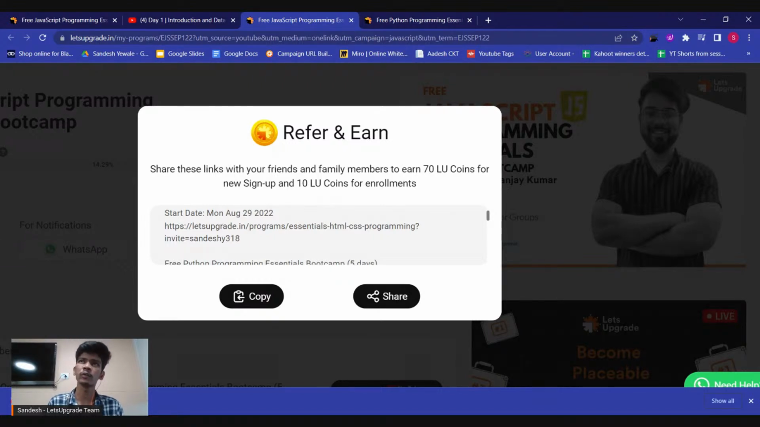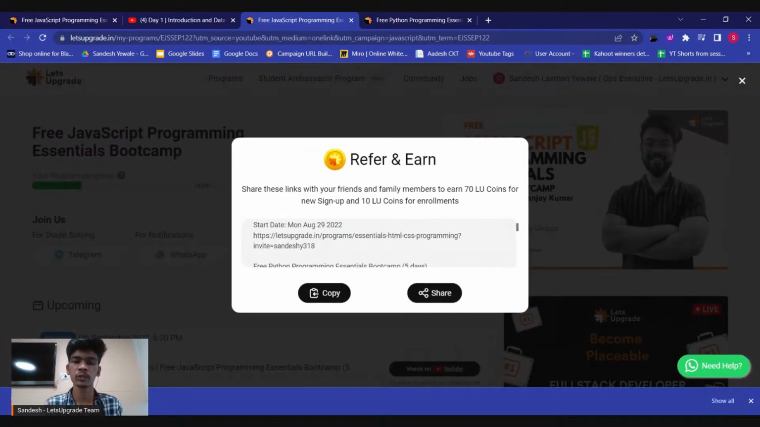Now what should I do with 70 and 10, like 100? Suppose I get 100 LU coins. What should I do with that? LU coins are not only for downloading your certificate. LU coins are specifically for getting discount on your full stack program. So if you're planning to take a full stack program, remember, if you have 1,000 LU coins, then you will get 1,000 rupees of discount on your full stack program.